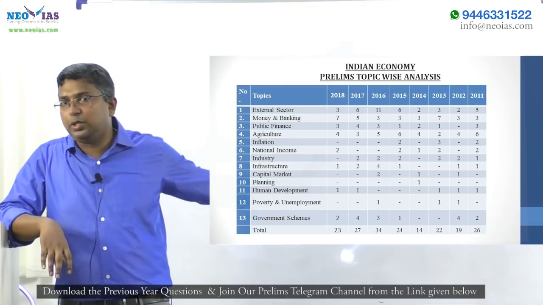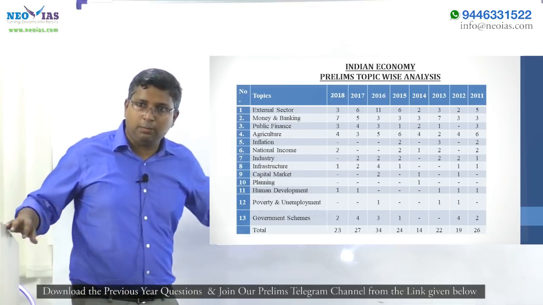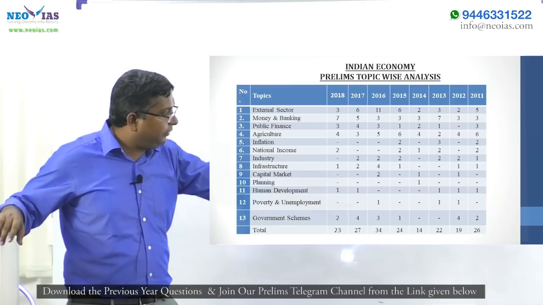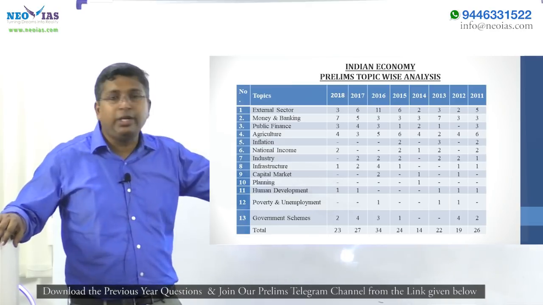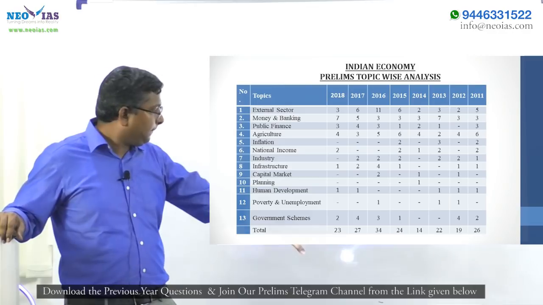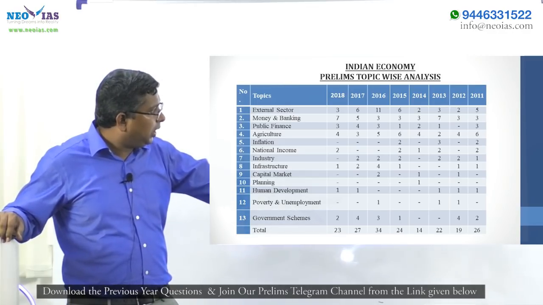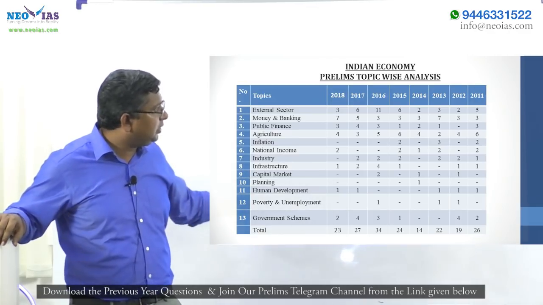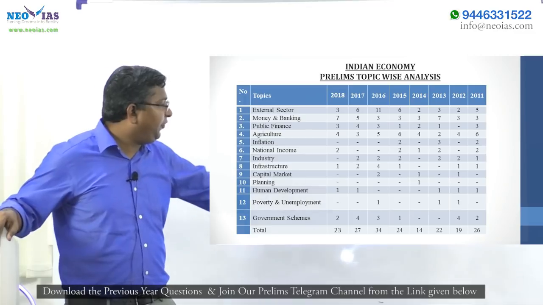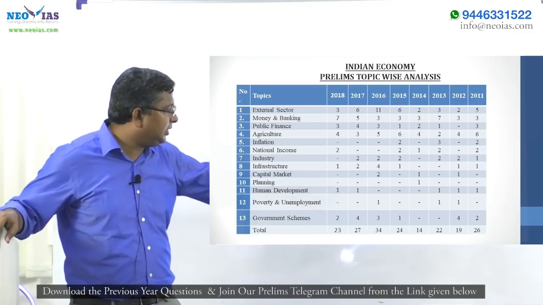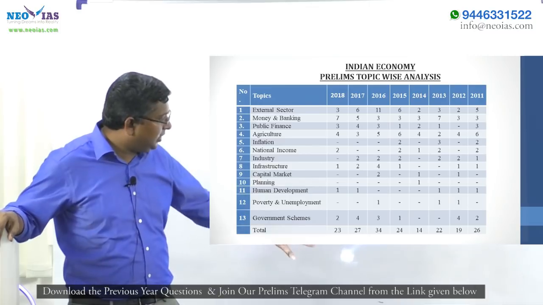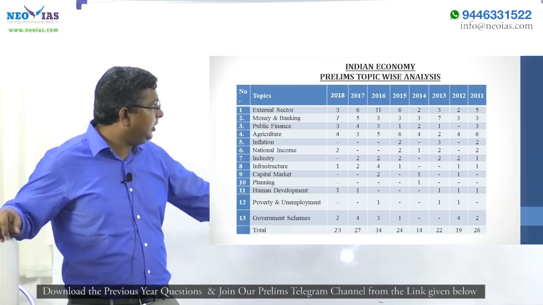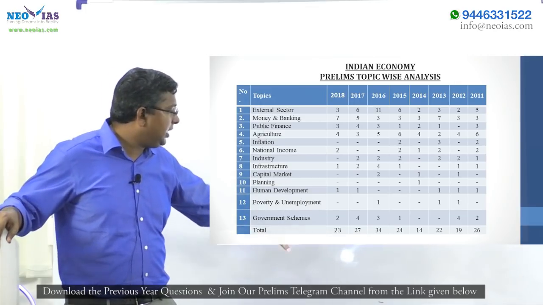So that's the first thing we will be doing here. Now if you see the last 8 years, you will know the importance. Since 2011, this new pattern is there. In 2011, there were 26 economic questions. In 2012, 19 questions; 2013, 22 questions; 2014, 14 questions; and from 2015 onwards, 24. Then in 2016, the maximum number of questions was asked, 34 questions, in 2017, 27, and in 2018, 23.